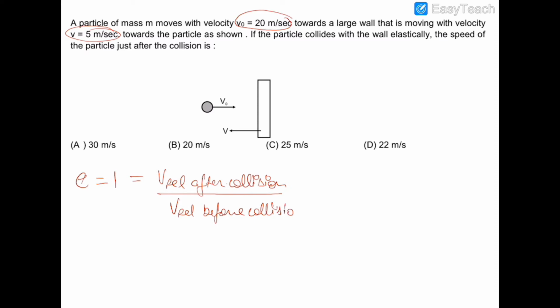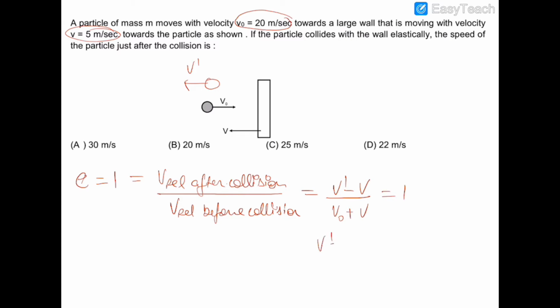So after collision, let's suppose the ball will be moving in the reverse direction with some velocity V dash. So the relative velocity of the ball with respect to the wall after collision is V dash minus V, and before collision it was V naught plus V, and this is equal to 1.